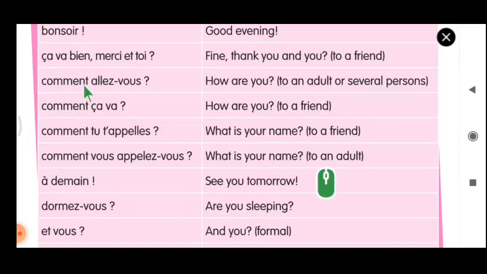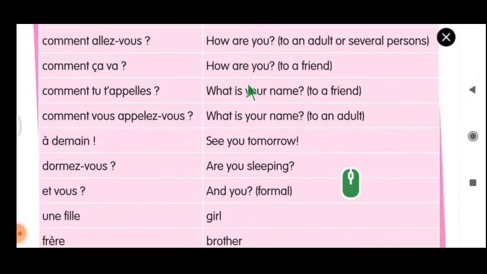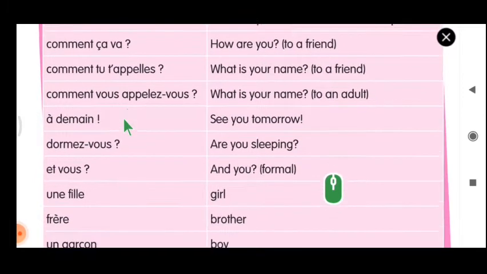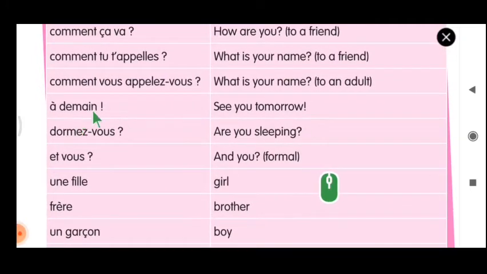Comment allez-vous? How are you? To an adult. Comment ça va? How are you? Comment tu t'appelles? What's your name? Comment vous appelez-vous? What's your name? To an adult. À demain. See you tomorrow.